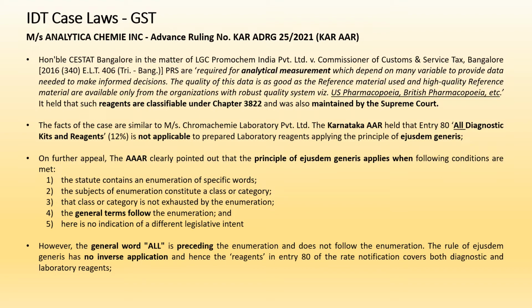So here, if you see the cats, dogs, and other animals, these are some specific words, and it forms a class or category, like say domestic animals. And the word other animals is a general word following this class. So this general word other animals should be read as domestic animals, and you can't apply say lion or a tiger into this category. So this is the principle of Ejusdem Generis.